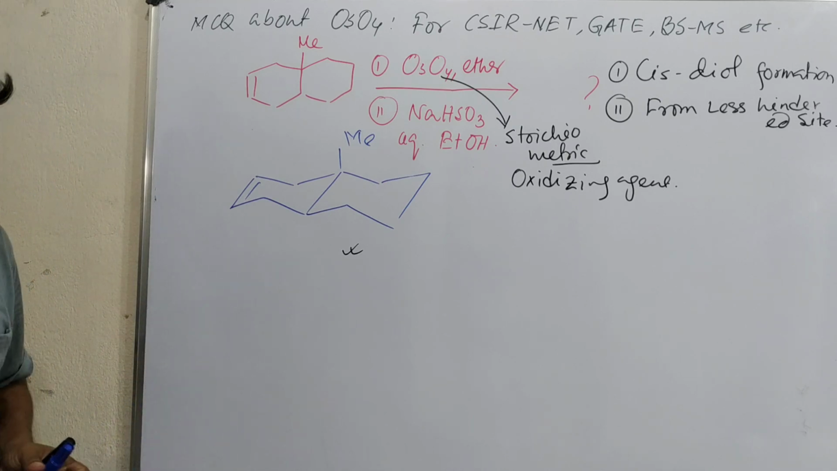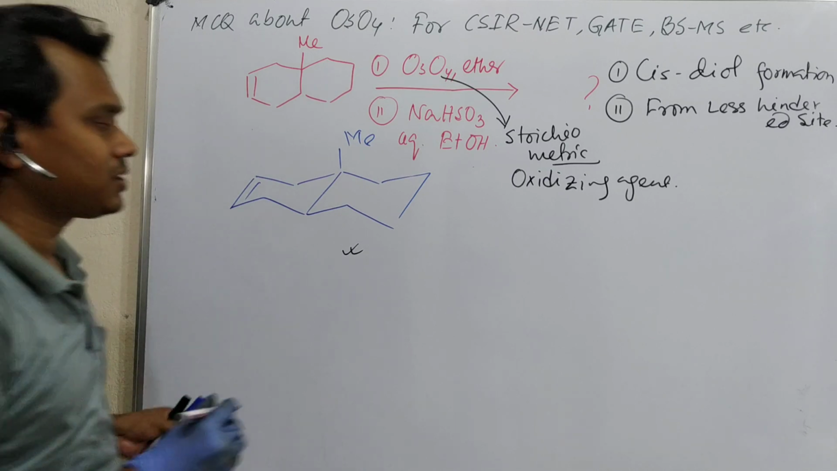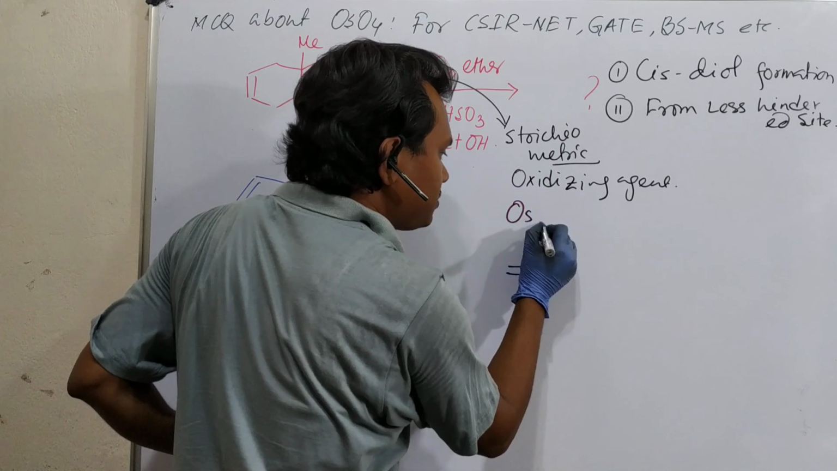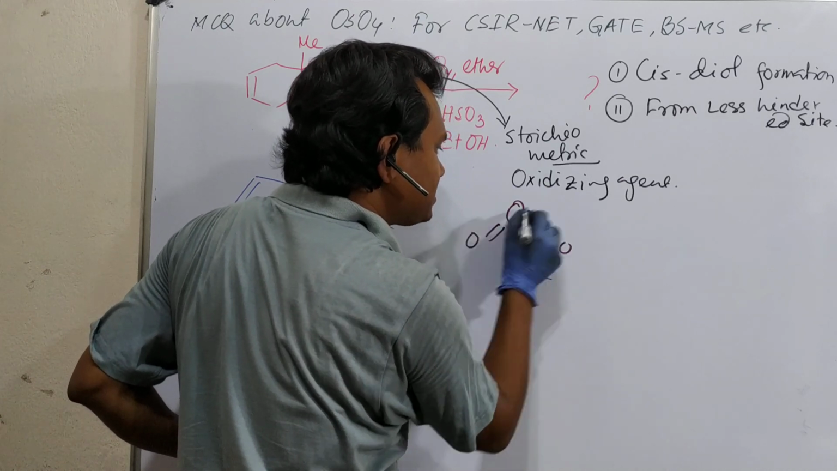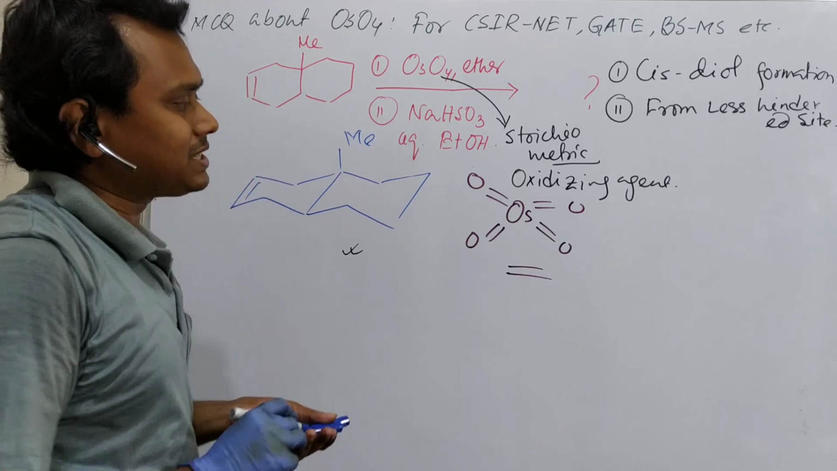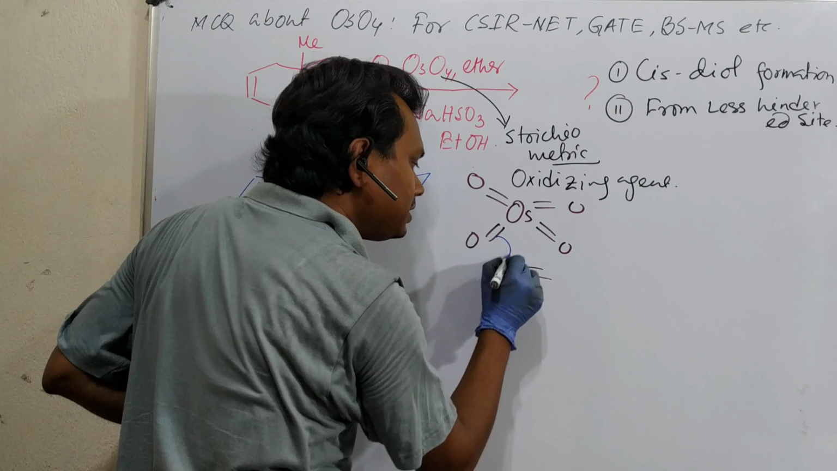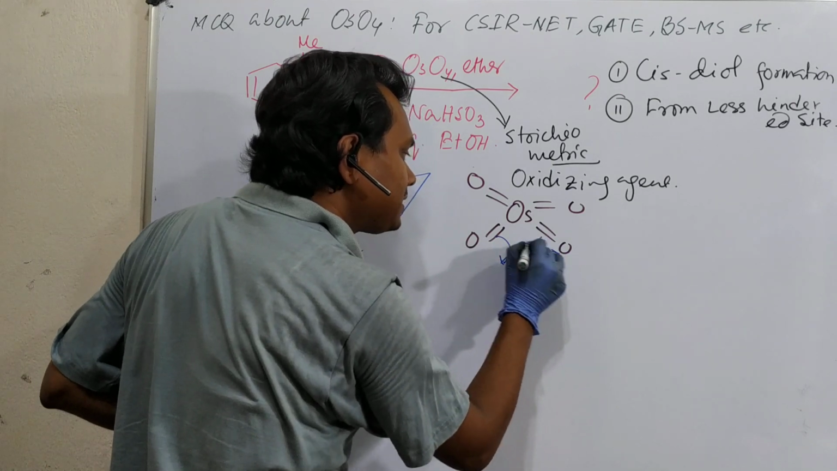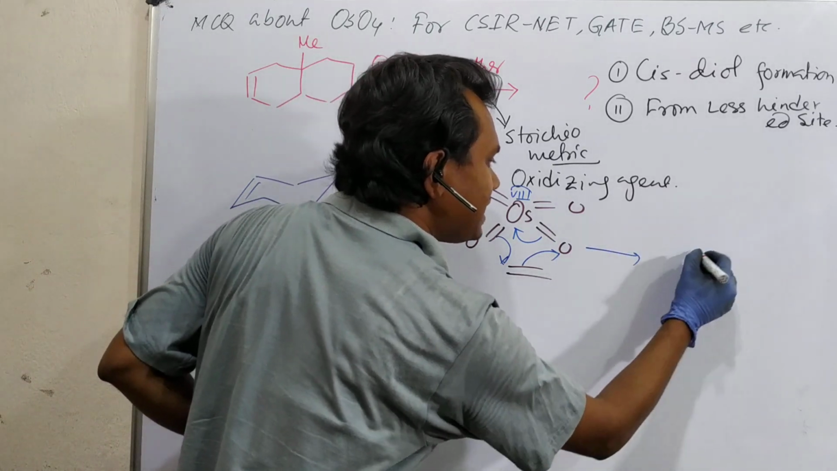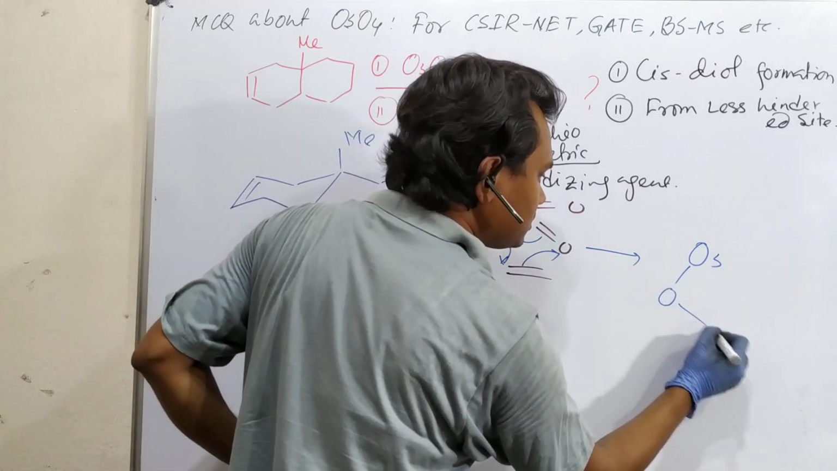Now question, what will happen? We know that osmium tetroxide reacts with a double bond, and how does this reaction occur? For example, if we take a simple double bond, this is osmium tetroxide. We know that osmium tetroxide is an oxidizing agent. First of all, it attacks the double bond. Osmium is right now in the +8 oxidation state. At the next stage, a 5-member ring formation will occur.